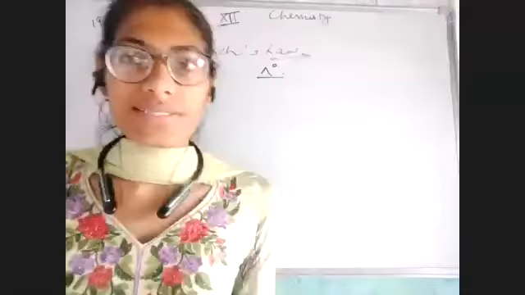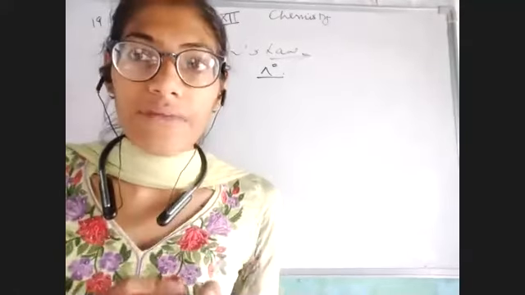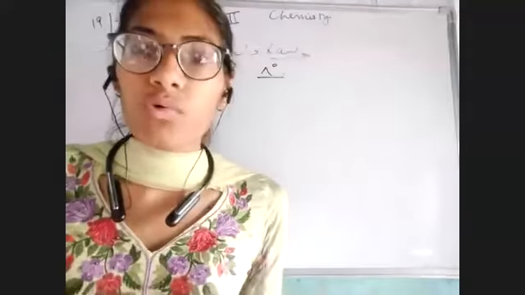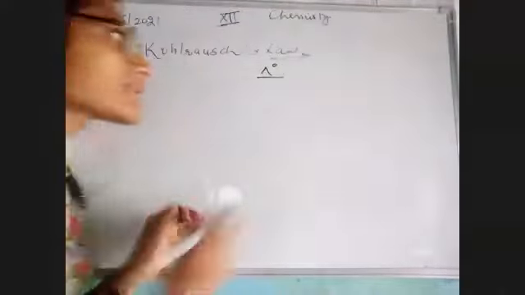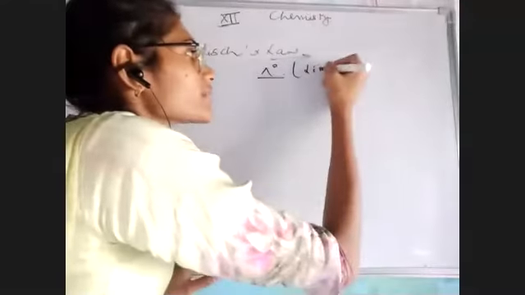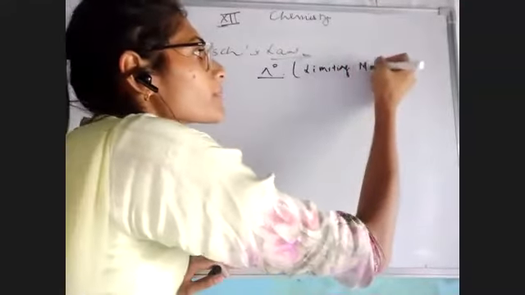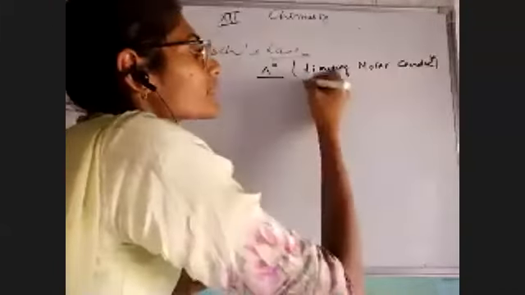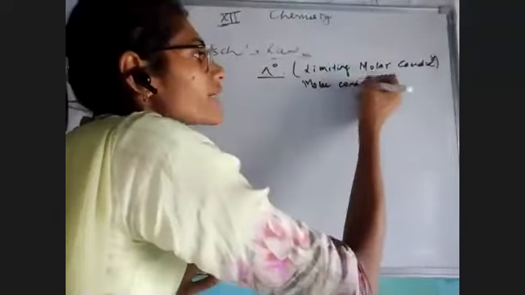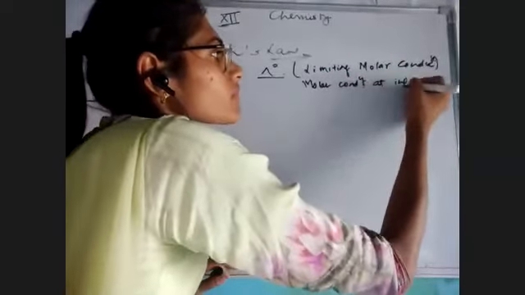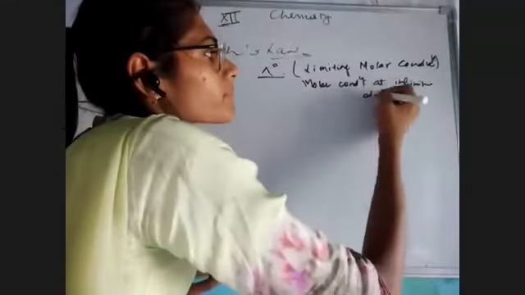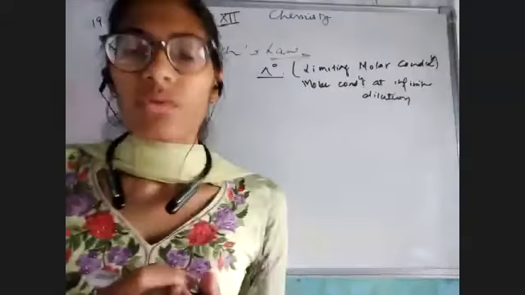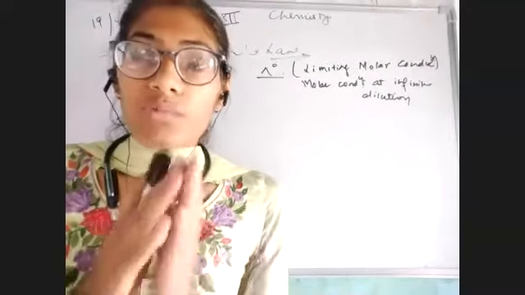In the last class we have discussed lambda naught is defined as the molar conductivity at infinite dilution, right? Or we can also call it limiting molar conductivity. Am I clear? It has two particular names, limiting molar conductivity and molar conductivity at infinite dilution. All right. Now the point here is what did he observe?